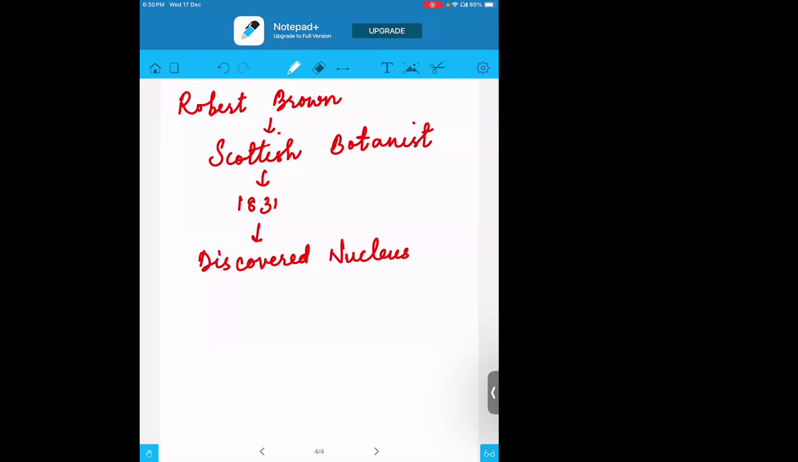Then later, in between this period, between 1787 and 1869, another scientist came whose name was Purkinje.